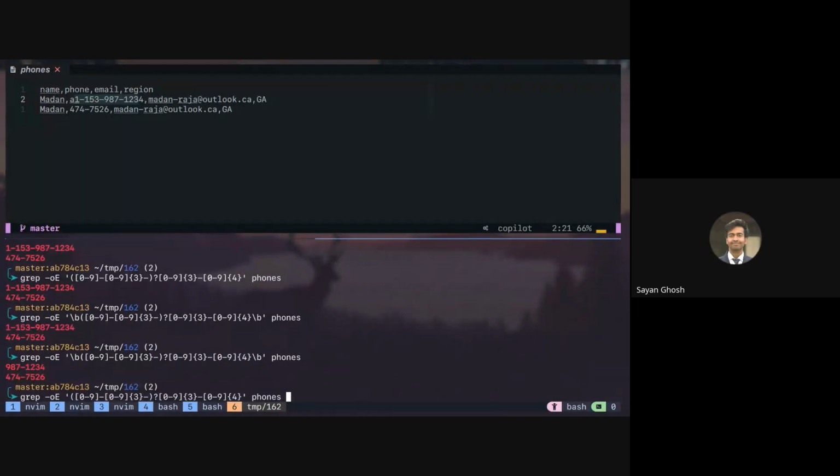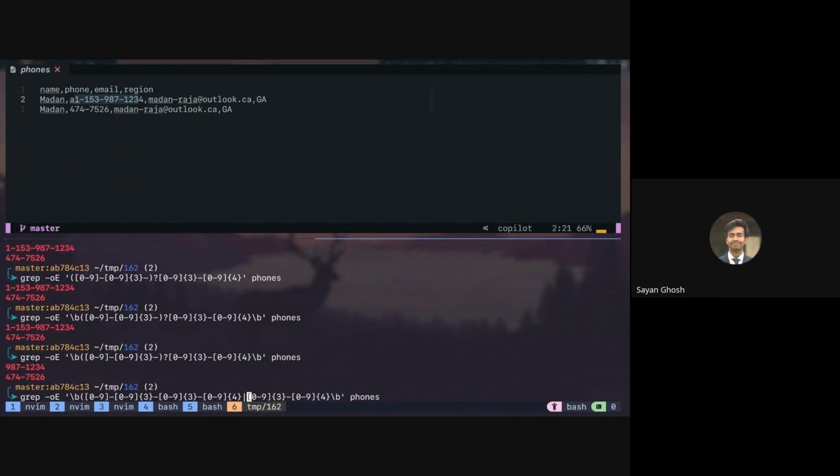So we should use the or, not the question mark. So if we see the... It's not there. 1 second. Basically, the one which had or, right? So this entire thing, or just the last part. So 0 to 9, present 3 times, and then dash, and then 0 to 9, present 4 times.